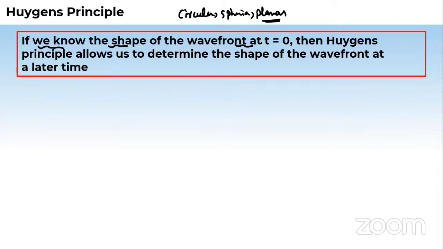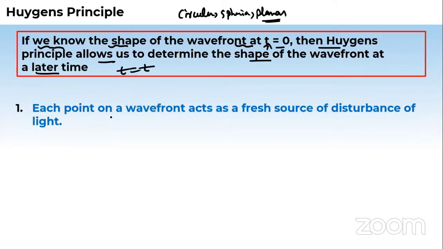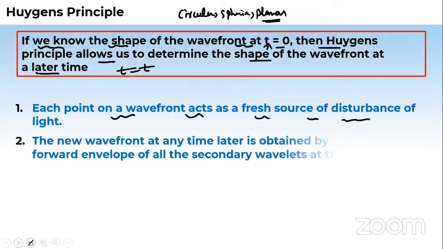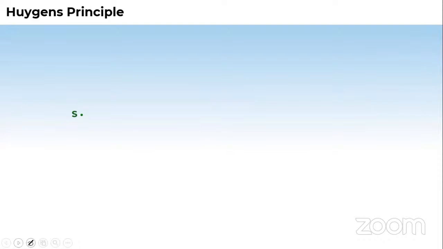So if we know the shape of the wavefront at time t equals 0, then Huygens principle allows us to determine the shape of the wavefront at a later time t, by treating each point on the wavefront as a fresh source of disturbance, a new vibration source. Suppose this is a source, and these arrows are showing the direction of the wave, the direction of the energy traveling here.